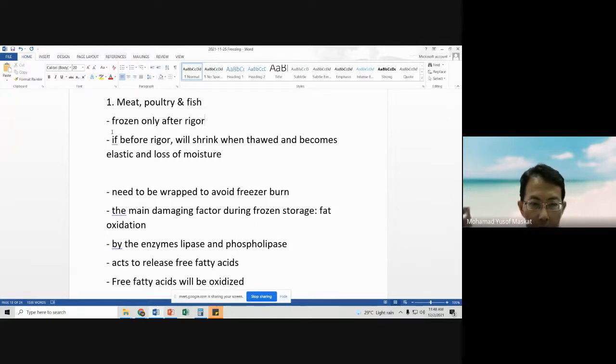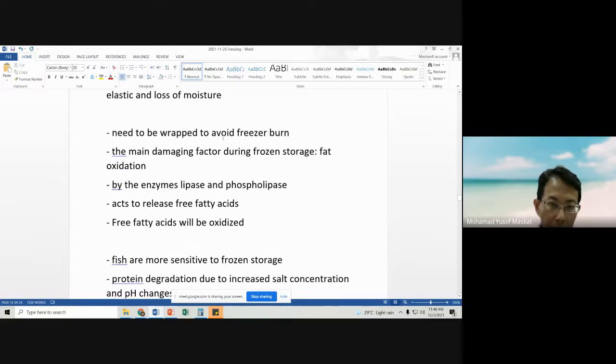If before rigor, before it becomes hard, it will shrink when thawed, become elastic, and lose moisture. Basically, the texture will not be great. That's the first thing. Secondly, all frozen food products need to be wrapped to avoid freezer burn. We have discussed this. Freezer burn is basically the evaporation of moisture. So that's why we have to wrap it up.